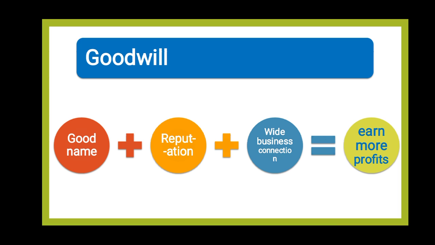It means it is doing something better than the other firms by providing good services to the customers, providing quality products, or having good relations with the customers, etc. And these more profits are known as excess profits or super profits in accounting language.